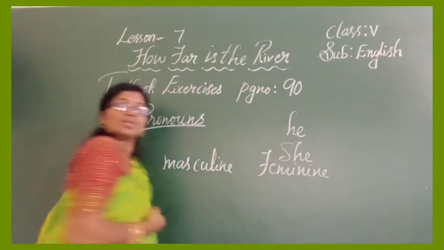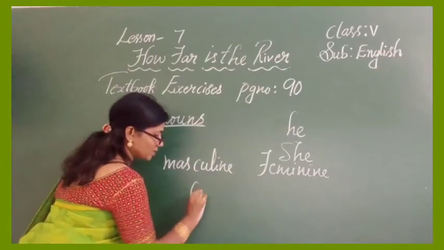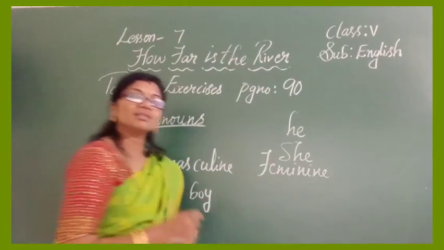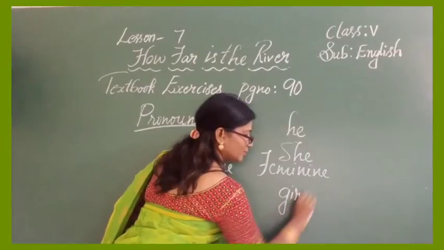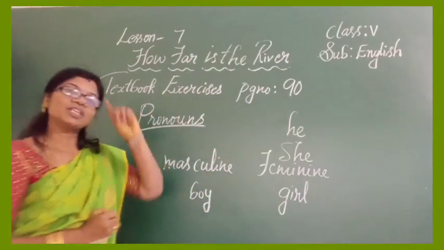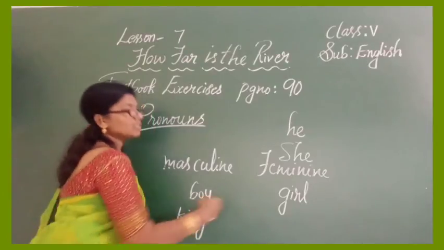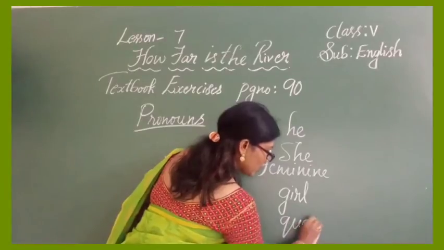Masculine gender is for boys. Then what is the feminine gender of boy? Girl. Got it? Now let's take king as the masculine gender. Then what is the feminine gender of king? Queen. You should write in this way.